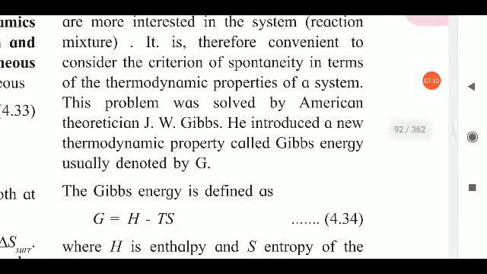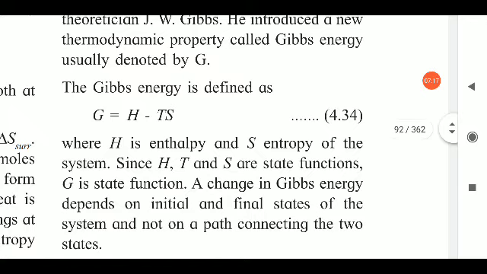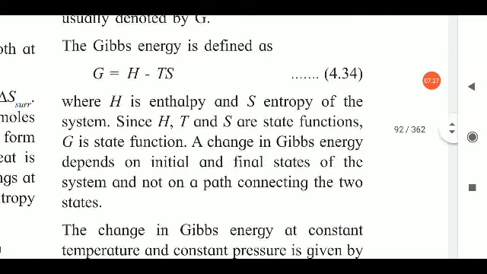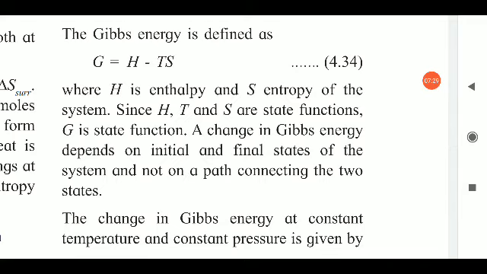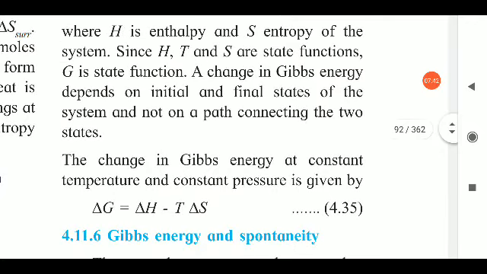Now students, J.W. Gibbs is an American scientist or theoretician. He introduced a new thermodynamic property called Gibbs energy, usually denoted by capital G. This value depends on enthalpy and entropy, which are related by equation 4.34: G is equal to H minus T S, where H is the enthalpy and S is the entropy of the system. You already know all these components.